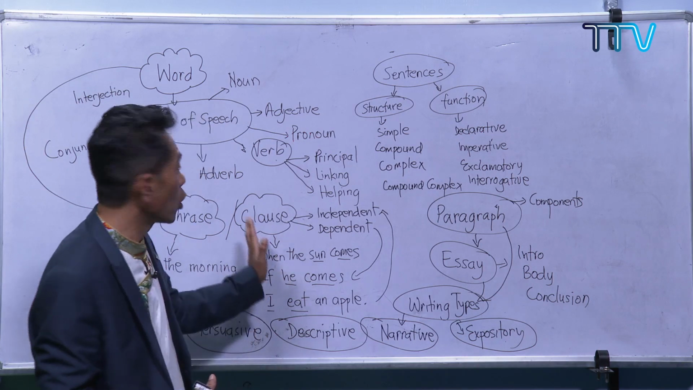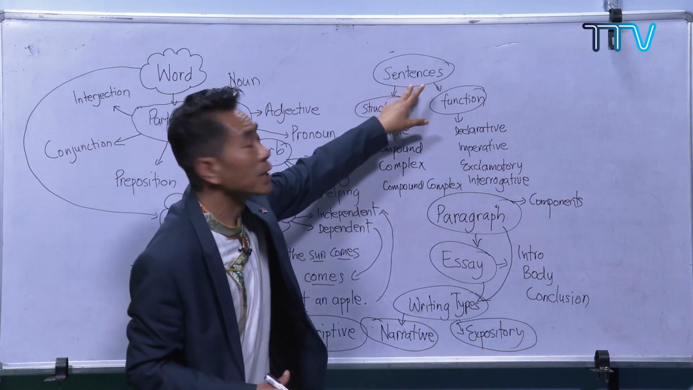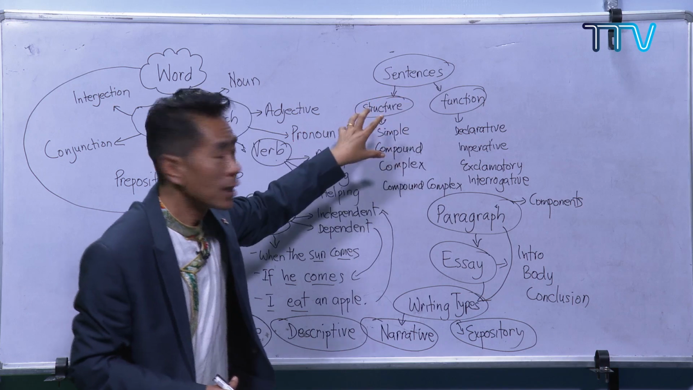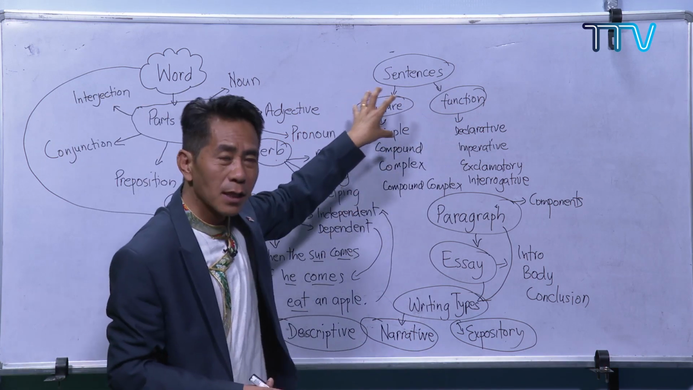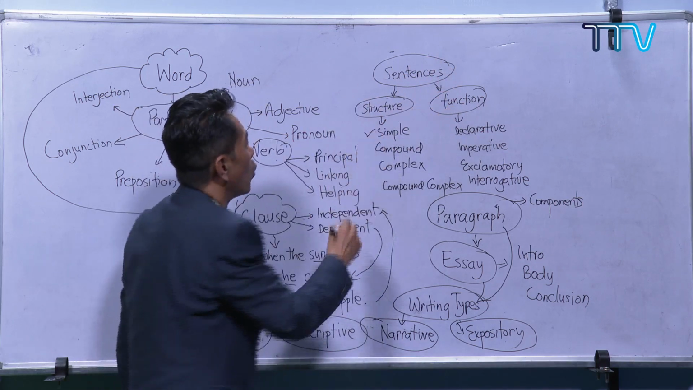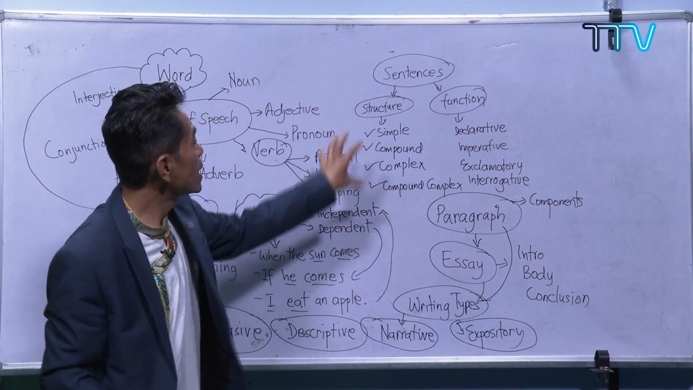Now, from clauses, we move on to some more words, for example, sentence. A sentence is a group of words. And sentences, we divide into two parts on the basis of structure and function. On structure, these are the four: simple, compound, complex, and compound-complex.